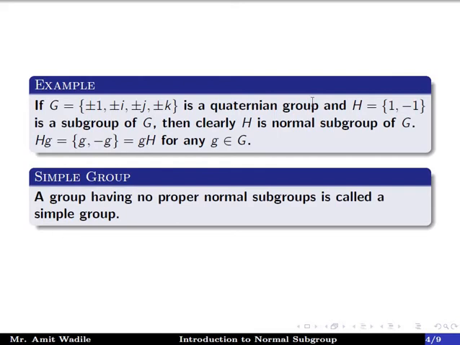Let us see the definition of a simple group. A group having no proper normal subgroups is called a simple group. That is, a group G not equal to the singleton set {e} is called a simple group if the only normal subgroups of G are the singleton set {e} and G itself. Any group of prime order is a simple group.